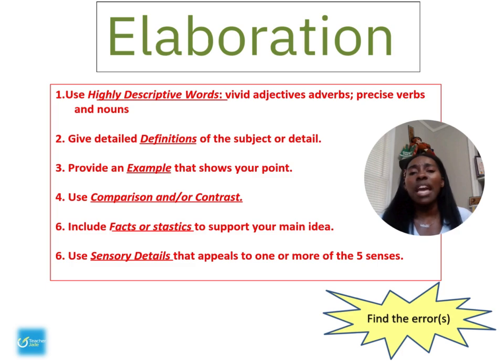Now, vivid adjectives, adverbs, that is not a thing. Those are two separate elements. So there should be a comma there. Then the semicolon shouldn't be there. After verbs, there should be a comma. And after nouns, there should be a period.